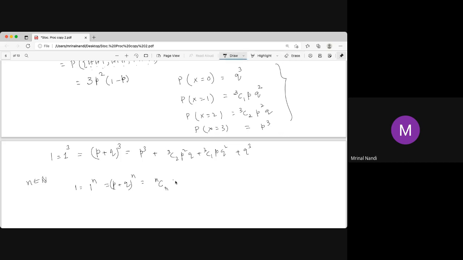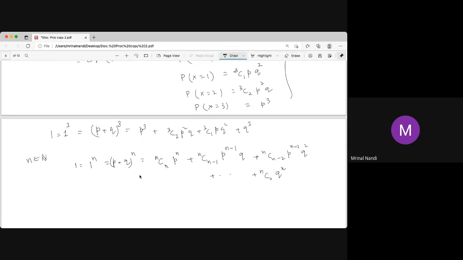nCn is same as nC0. So p to the power n: n many successes, n many heads. nC(n minus 1): n minus 1 many heads and only one tail. The probability of tail is q, 1 minus p. So nC(n minus 2) p to the power n minus 2, q square. We know this is called the binomial theorem, and since it is the binomial theorem, the sum must be 1. Oh yes, it is 1. Using the binomial theorem, we are proving this is 1.